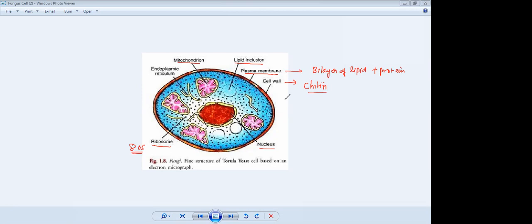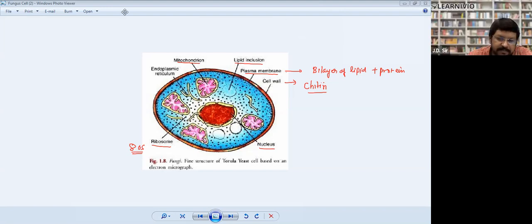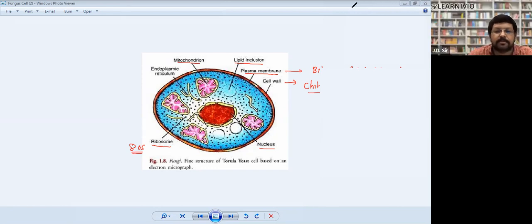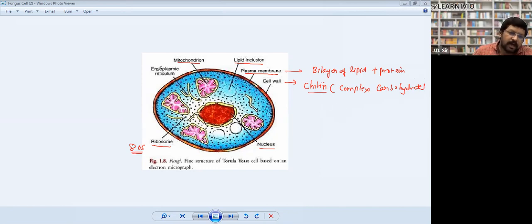Samara? Any idea? Cellulose? Maybe lipid. They are a type of complex carbohydrate. Complex carbohydrate means sugar. They are also sugar, right? So chitin is also sugar. Cellulose is also sugar. They all are sugar. Fungal cells have endoplasmic reticulum and they also have protoplasm.